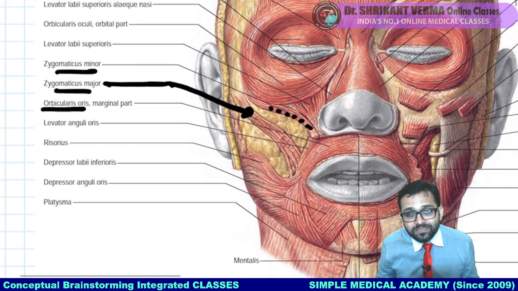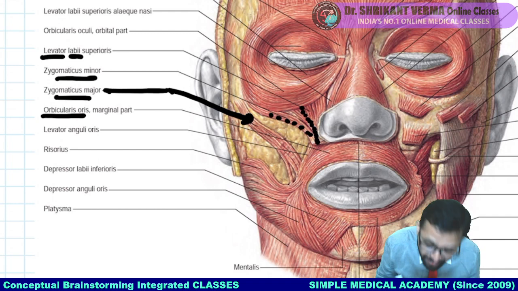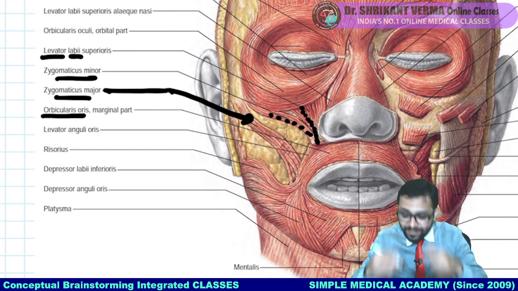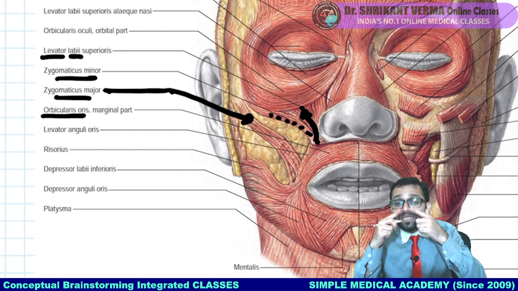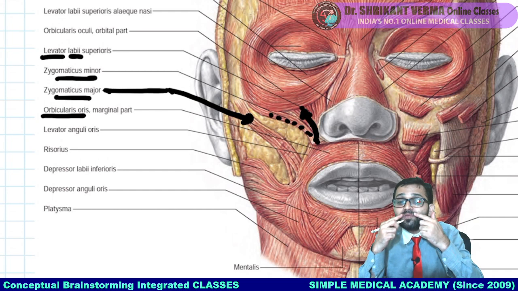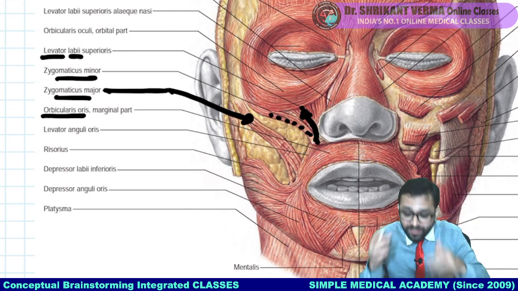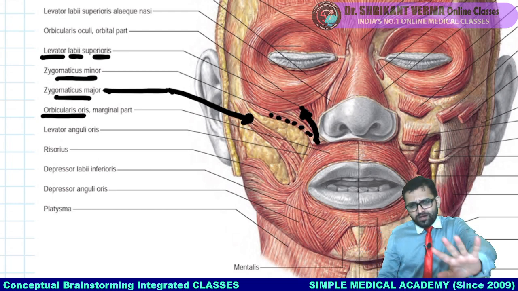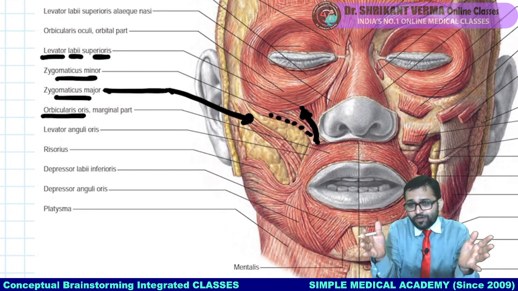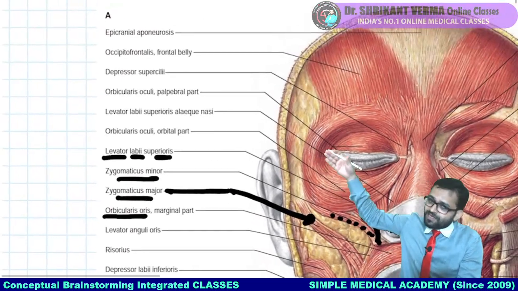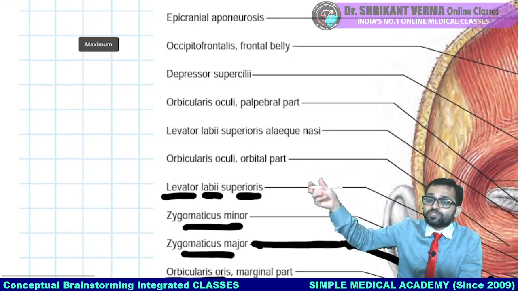Another muscle, you can see, takes insertion into the upper lip from the upper side, so levator labii. Levator, because it will elevate the lip upside. Labii, because it is attached to the lip. Which lip, upper or lower, superior or inferior? This is the superior lip, that's why superioris. No need to mug up, never mug up these points. You just have to break the name and get the idea of what the name is saying. Levator, definitely it will elevate. Labii, definitely it is attached to the lip. Upper lip, that's why superioris.